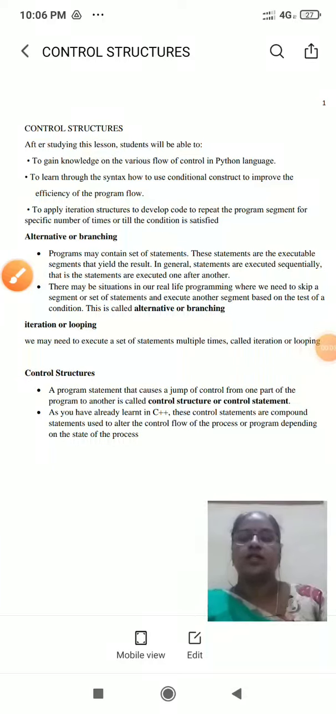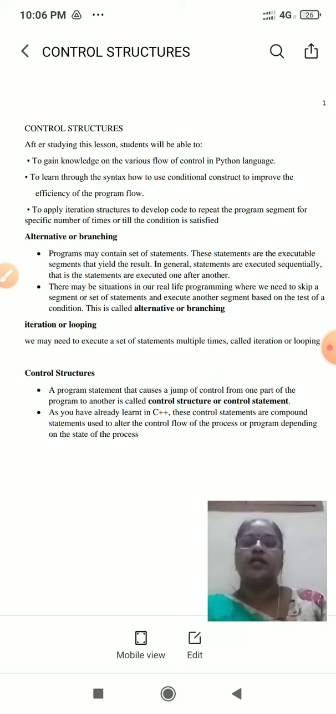In this video, we have discussed control structures in Python. After discussing it, we have gained knowledge of the various flows of control in Python, how the syntax can be followed, and how iterations actually work. All these concepts we have to come to a clear idea.